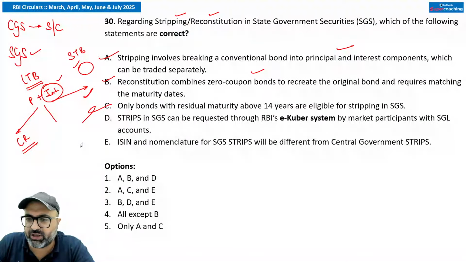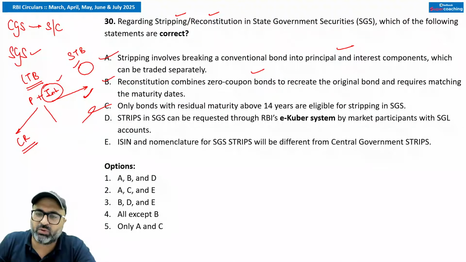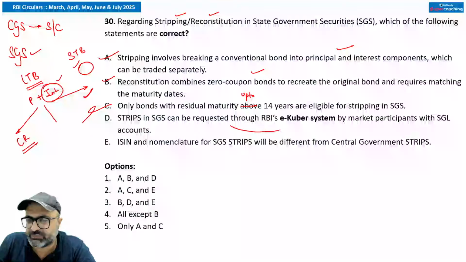नहीं सर, ऐसा कोई point नहीं है. It is incorrect. Only bonds with residual maturity up to 14 years, not above. Up to 14 years are eligible. Strips in state government securities can be requested through RBI's e-Kuber system by the market participant with HGL account. That is true. इसमें कोई problem नहीं है.